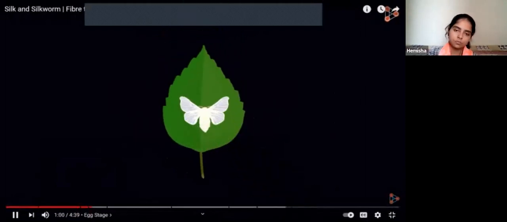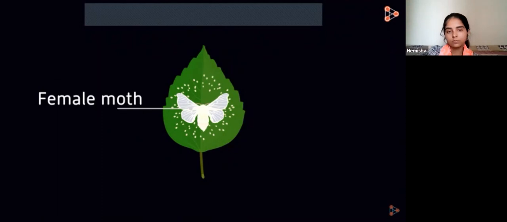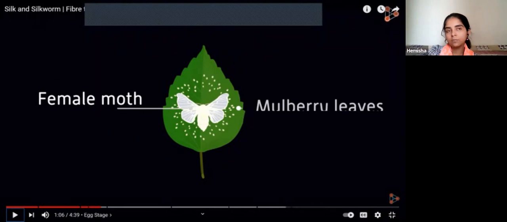To begin with, the first stage is where the silkworm eggs are laid by the female moth on leaves. Which plant leaves are preferred by the moths? Now this is important. It is the leaves of plants like mulberry. Mulberries, we call them shetur. Okay, have you ever eaten shetur? Okay, I'll show you the image. On its leaves there are these moths, female moths. Moth means the worms. Right now you can see there will be one body and these are the wings. On the backside they are going to lay the eggs. Not all the time, but yes, you can see these are the eggs.